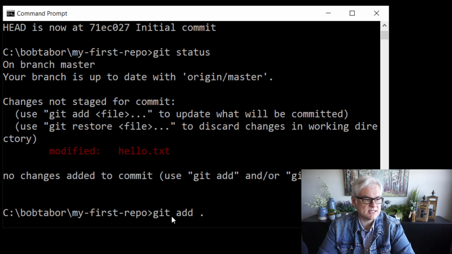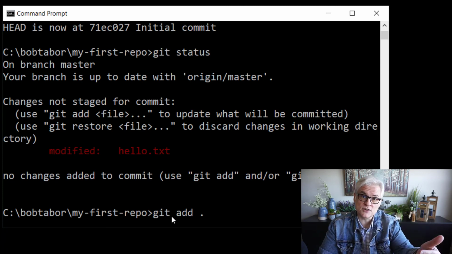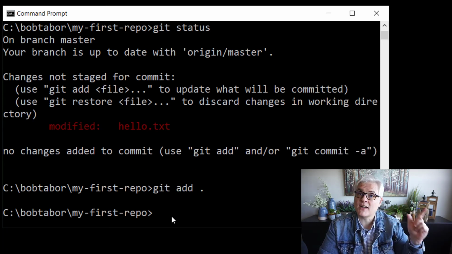So I'm basically saying, hey, add all of these changes to this staging area. All right. There's a 2-phase commit process, and this is the first phase of the commit. These are the candidates for the commit. So git add every file, every change. That's what the dot means. I could specify a specific file or even a specific change. Not going to do that. All right. So now everything is in a staged area.